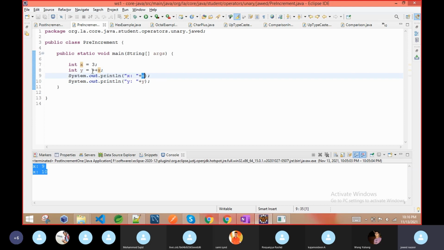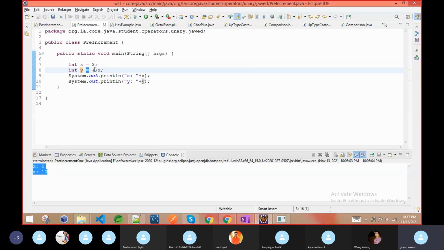Once the value is increased, as I said, there are two operations in this one line. We are assigning a value 3 to variable x. Here we are first incrementing the value of the variable, then assigning to y. Why are we doing this first? Because the priority of pre-increment is really high and the priority of the equal sign is generally low.